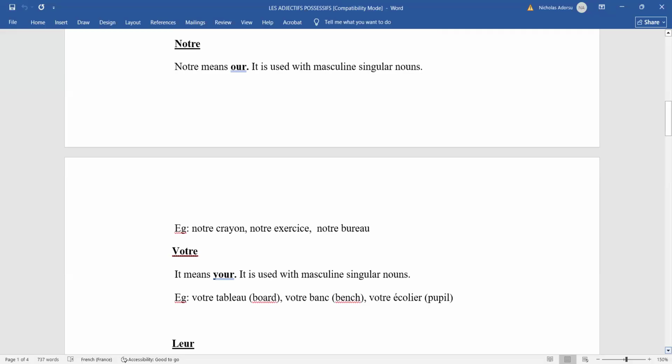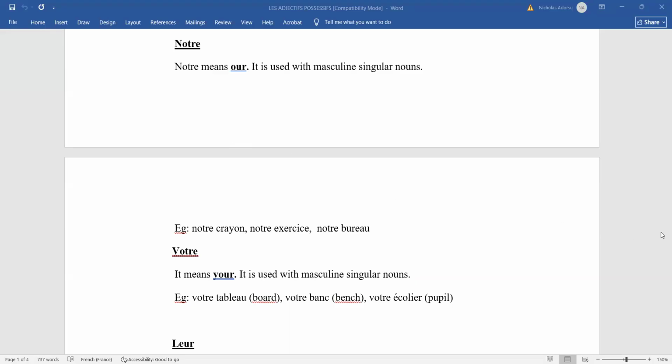From what I said about the tu and the vous when we were looking at verbs, you should know that the votre here too can also be used for one person, when you want to show respect. So if something belongs to your superior, you can use votre. Right? So that is it.